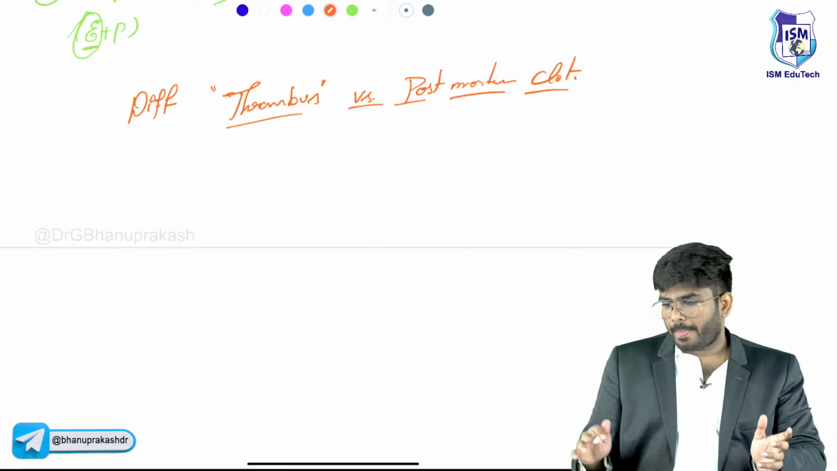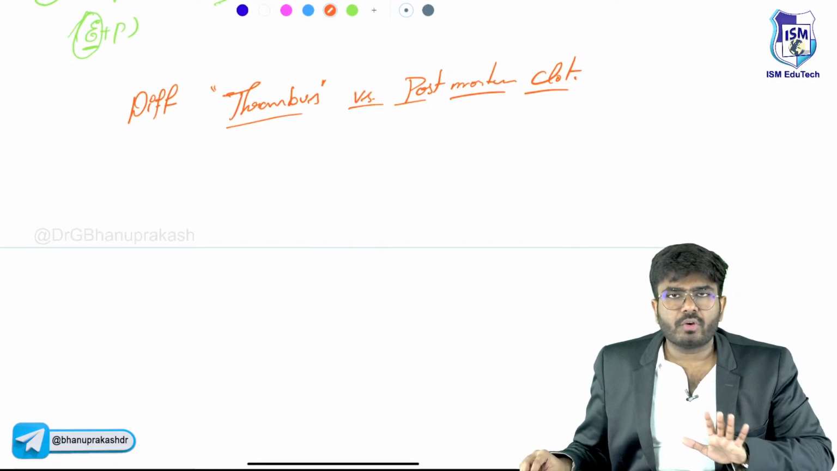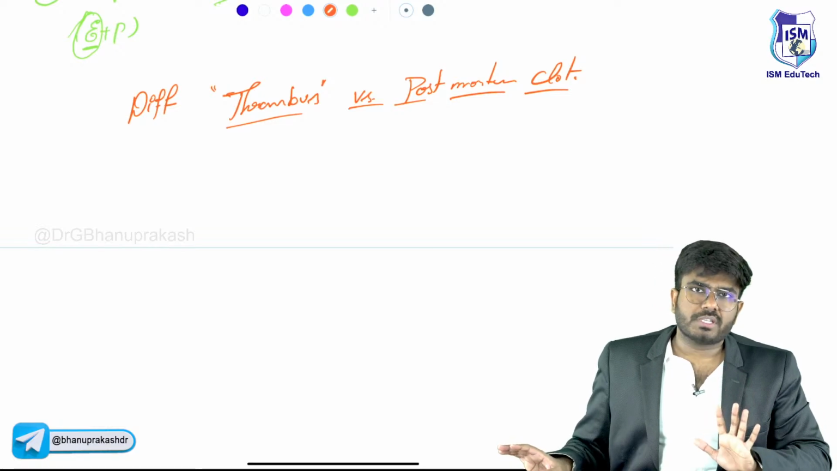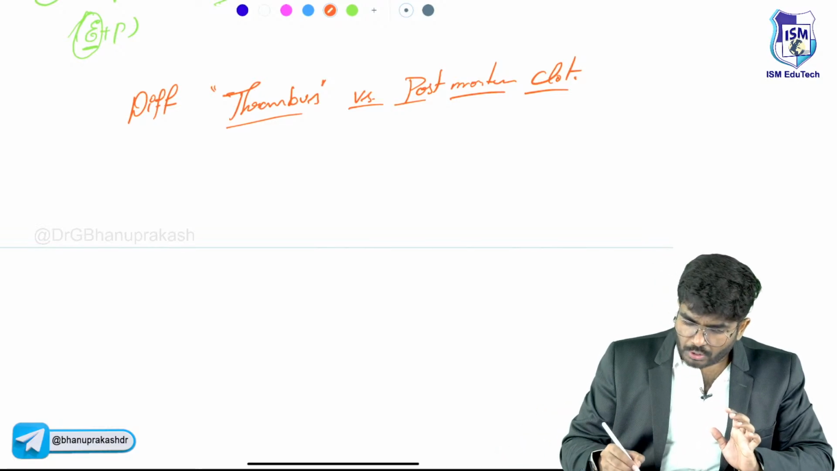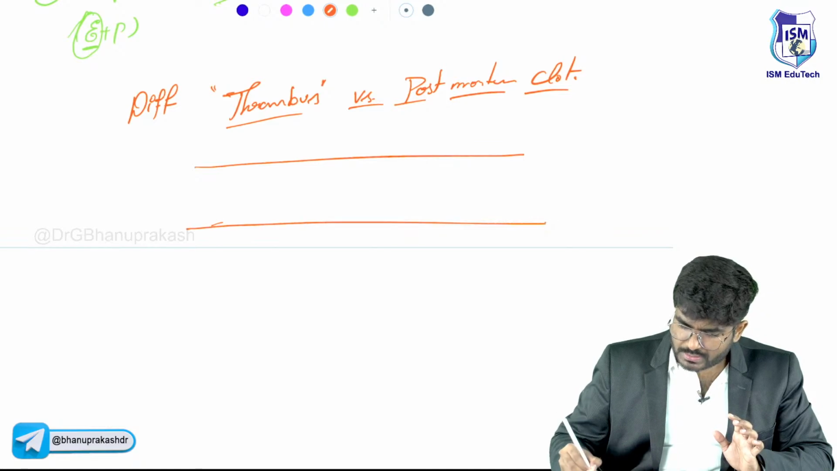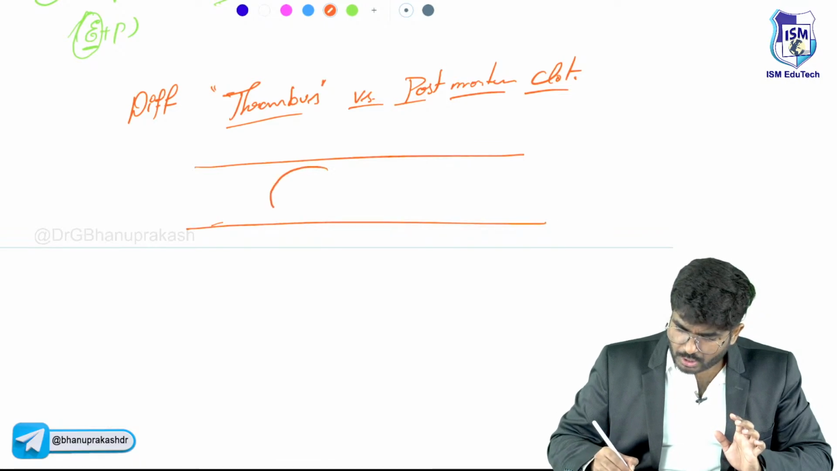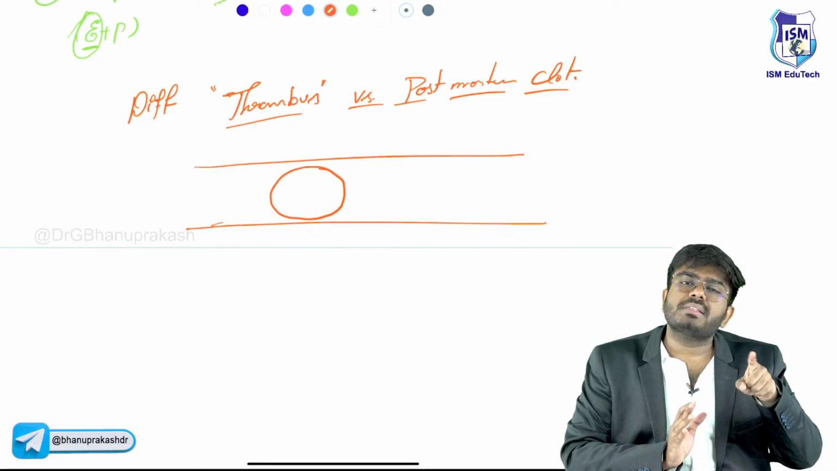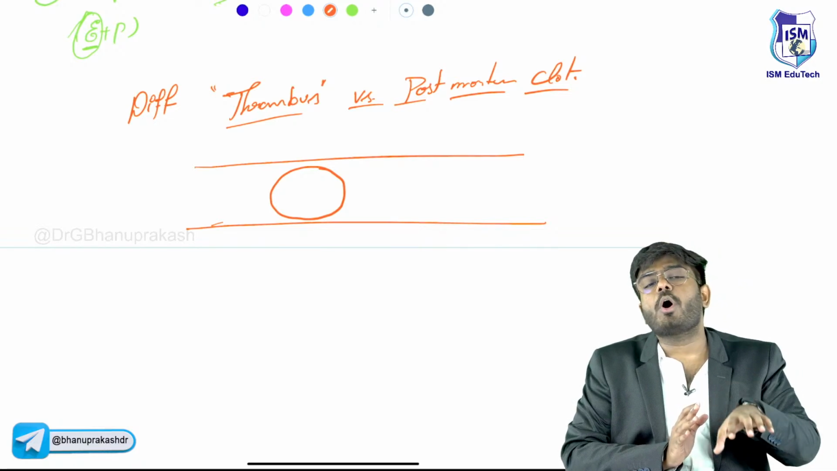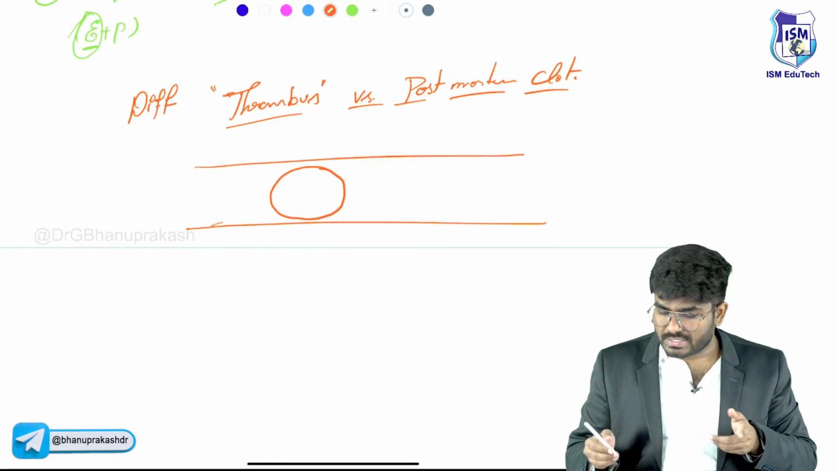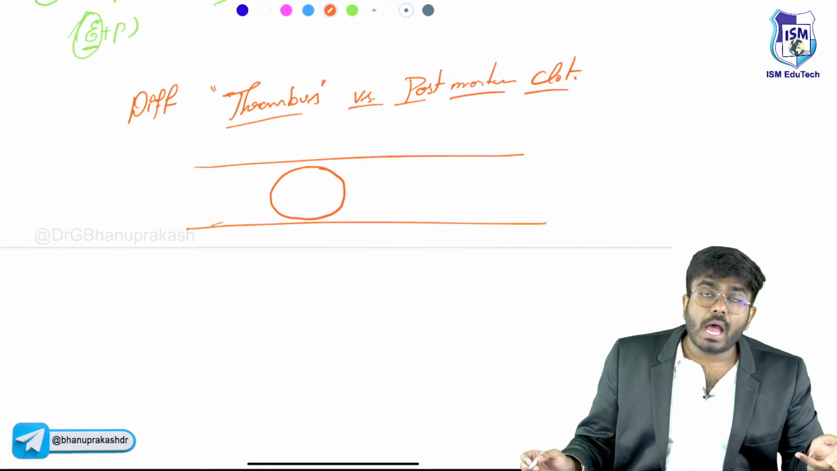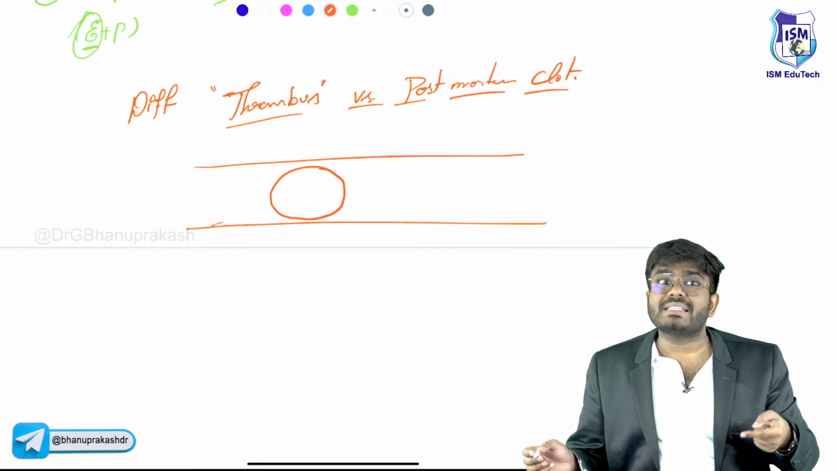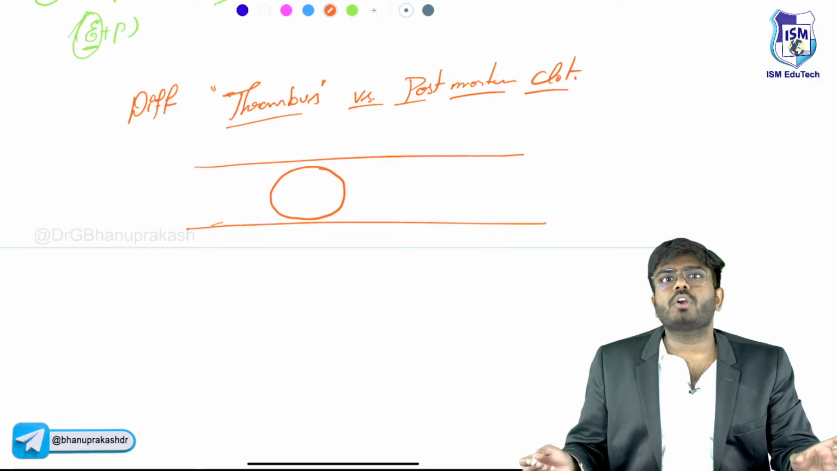Okay, now imagine you are having a dead person, and you are doing the autopsy. Now within the coronary arteries, you are seeing a clot like this. Now you want to know whether this clot is a thrombus or is it a post-mortem clot. This clot is forming after the death of the person, or this clot, the thrombus, is the cause of the death of the person. You want to know it.